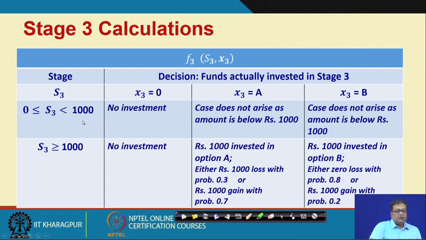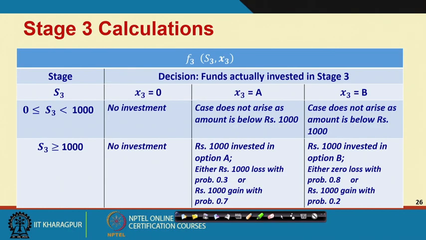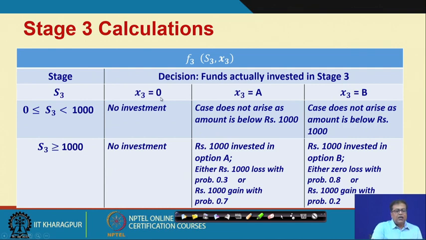Now, what are the 2 situations that can happen? Either we have less than 1000 rupees or we may have more than 1000 rupees, because stage 3 happens after we have invested certain money in the first stage and also invested certain other amount in the second stage. So, in the first situation where S3 is less than 1000, obviously we cannot make any investment, okay. So, that means there cannot be any investment because the amount is less than 1000.